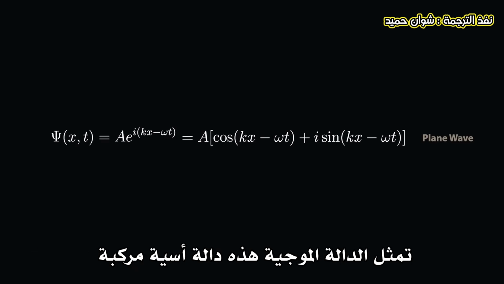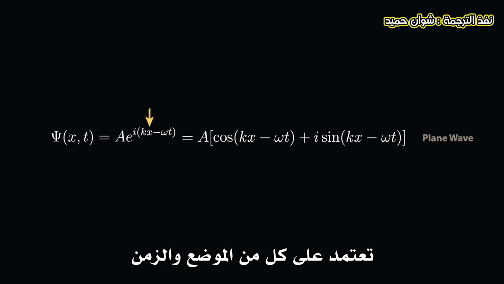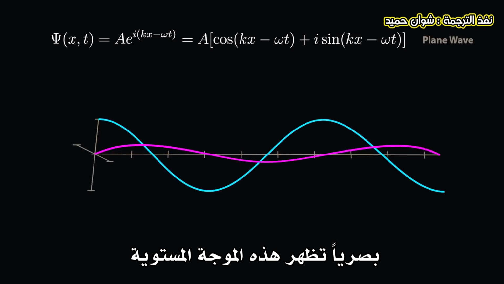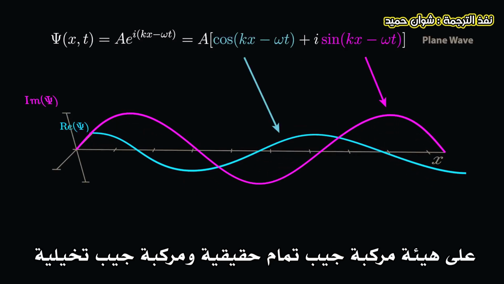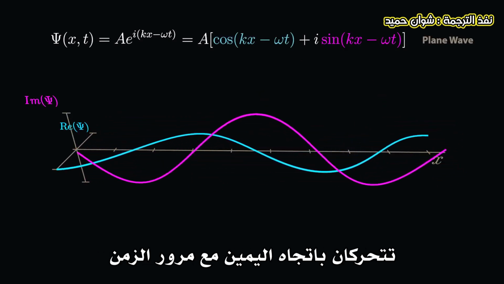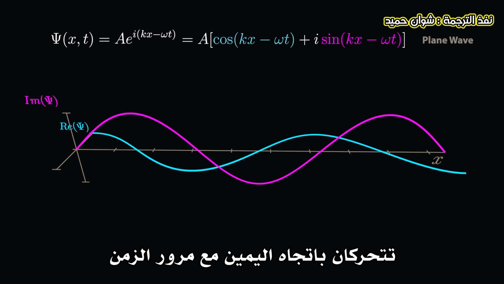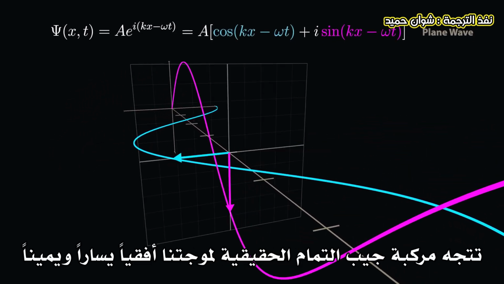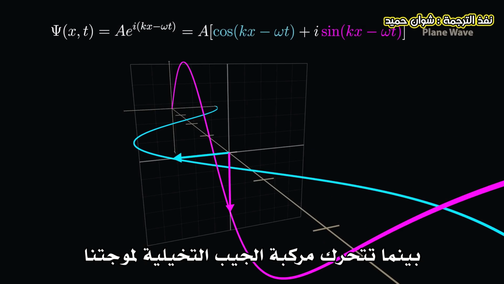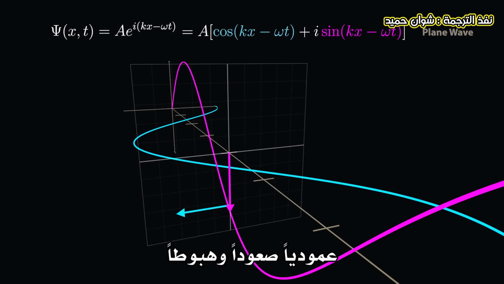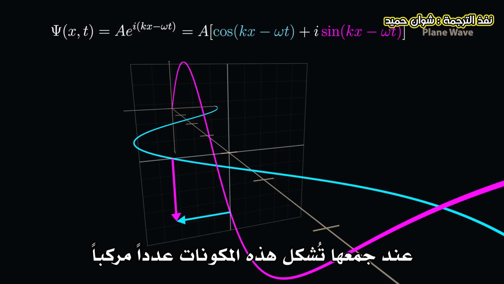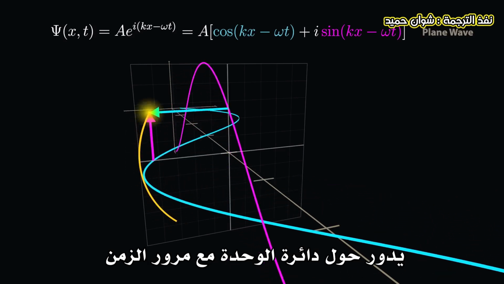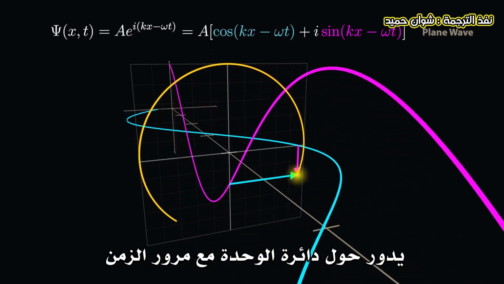This wave function is a complex exponential in terms of both position and time. Visually, this plane wave looks like a real cosine and imaginary sine, traveling to the right as time advances. Thinking of each point in our one-dimensional space as a little complex plane, the real cosine part of our wave moves left and right, and the imaginary sine part of our wave moves up and down. Taken together, these components form a complex number that moves around the unit circle as time advances, just as we